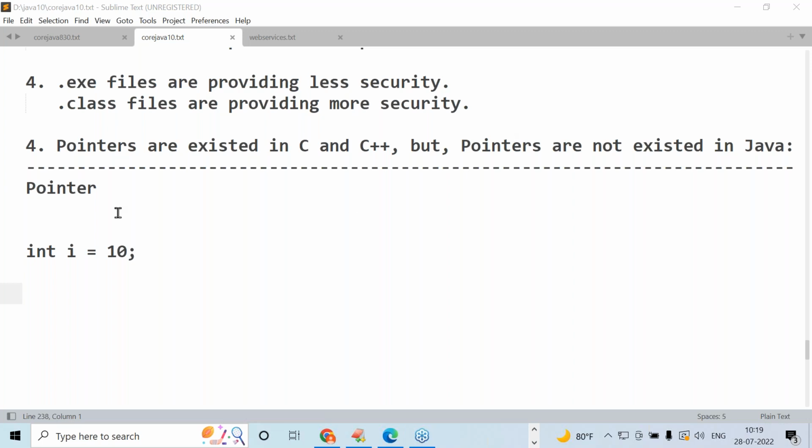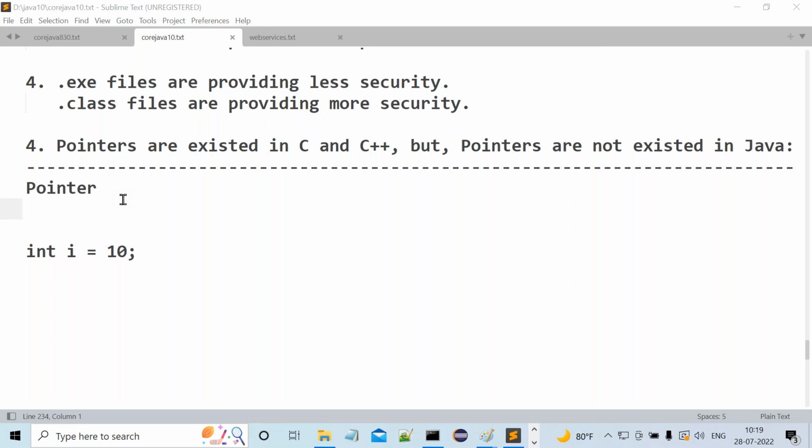Right, sir. So Java is a platform independent programming language. We are able to compile a Java program on one operating system and we are able to execute the same Java application on another operating system. Because of that reason, Java is a platform independent programming language.